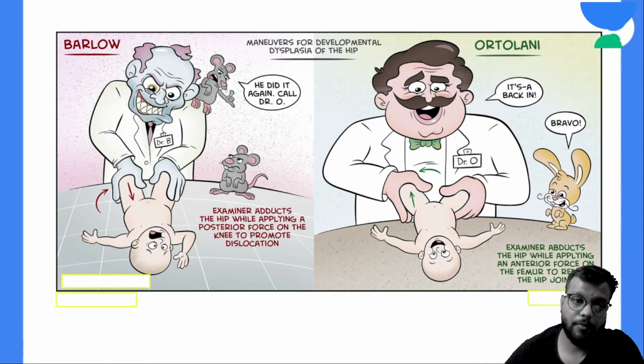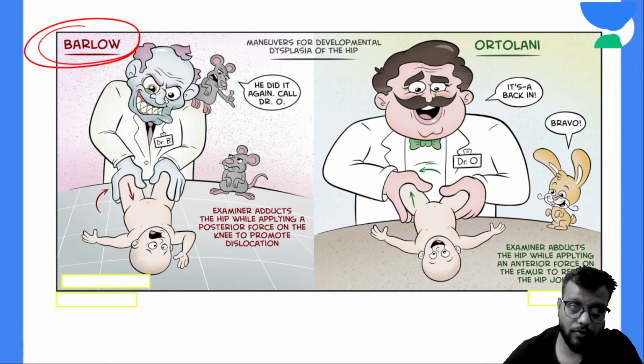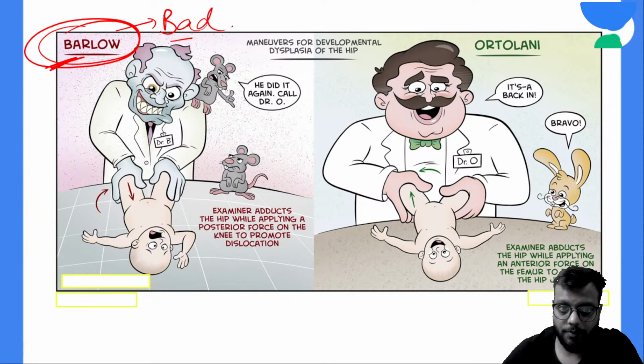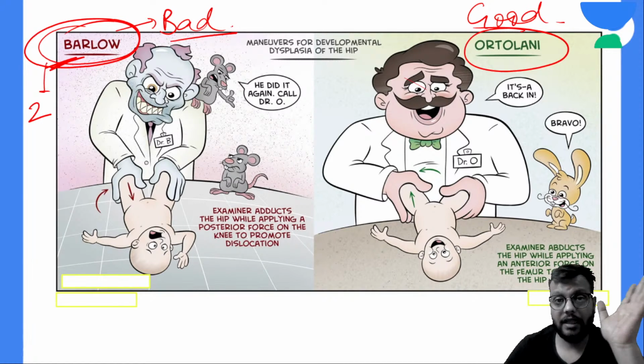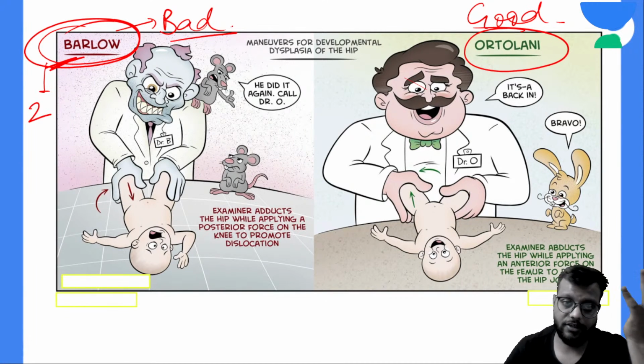Okay, so remember Barlow has B for bad. That's why it is a bad test, whereas Ortolani is a good test. So why is Barlow a bad test? Barlow is a bad test because it is a two-step test, where firstly you dislocate the hip joint, and in the second step you relocate the hip joint. So you are dislocating the hip joint intentionally, so that's why it is the bad test.